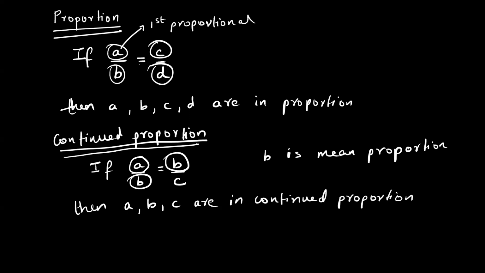So B is the mean proportional. The name given to the one that repeats is called mean proportional. Another name for the same is geometric mean.